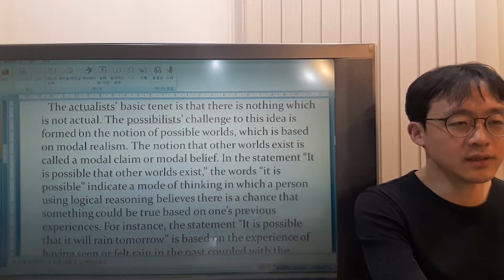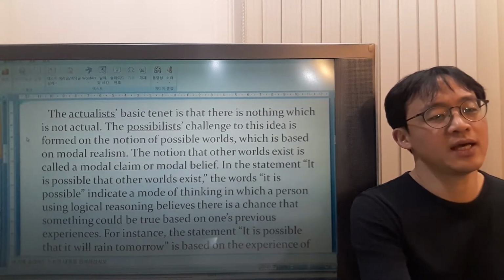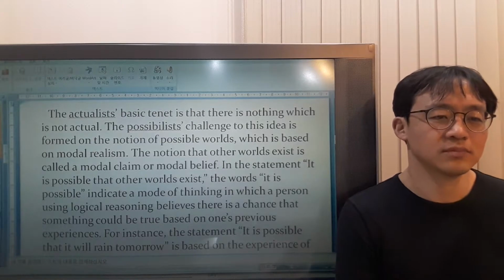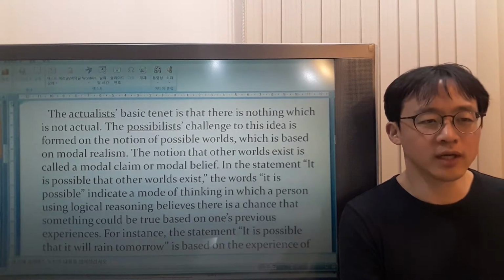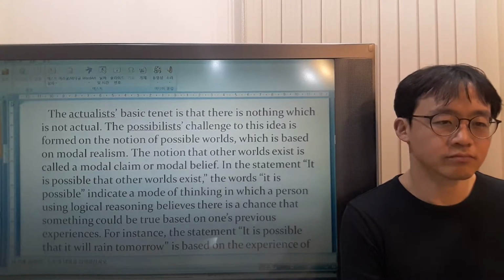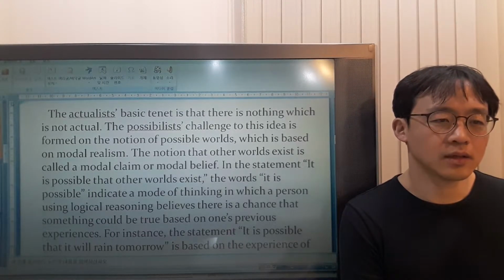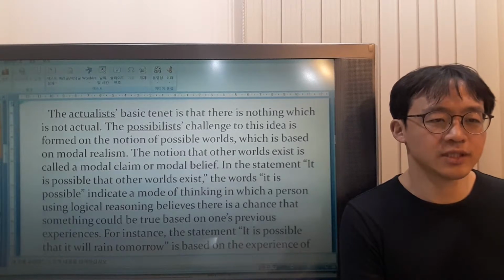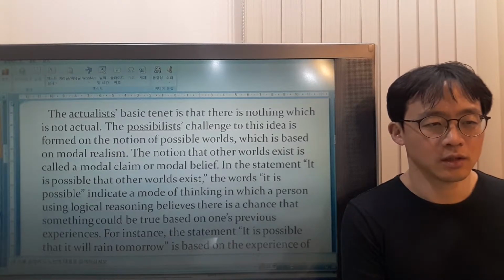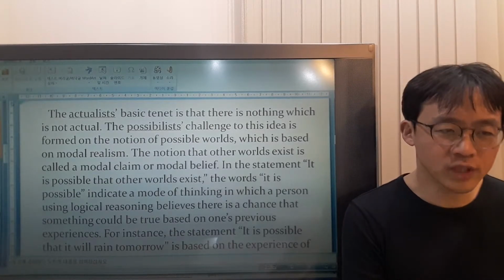So what is this paragraph about? The actualists think that there's nothing which is not actual, while the possibilists think that there's something such as possible worlds based on modal realism.